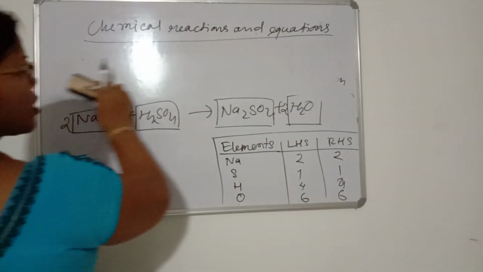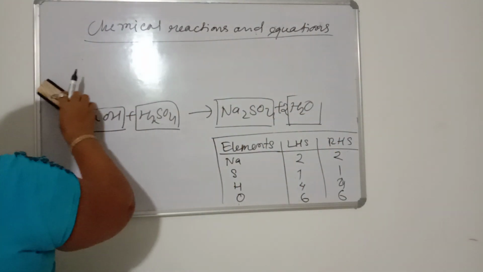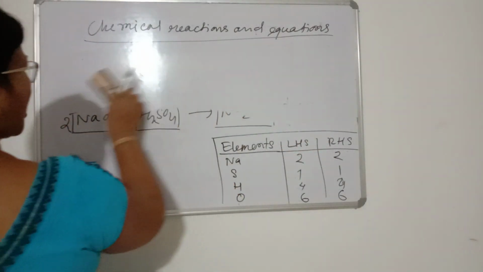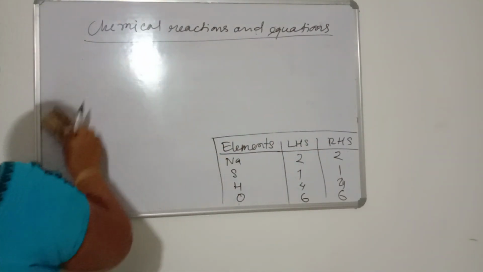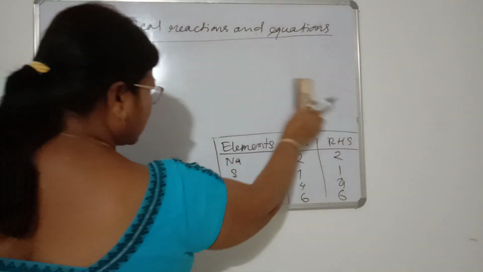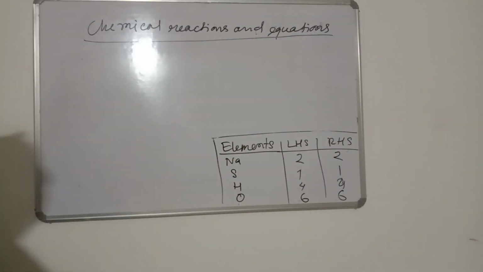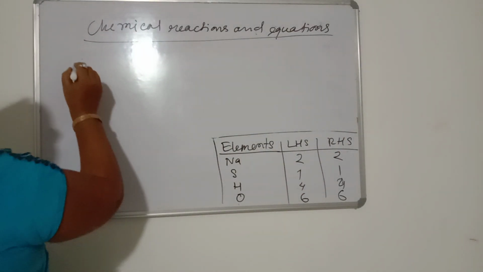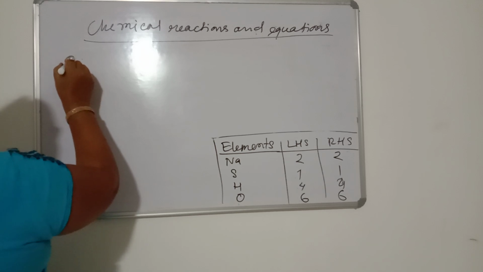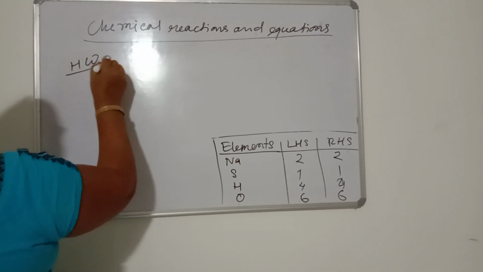For today we have discussed only till this, and after this we are going to discuss the types of chemical equations. But for today you have to do some work.